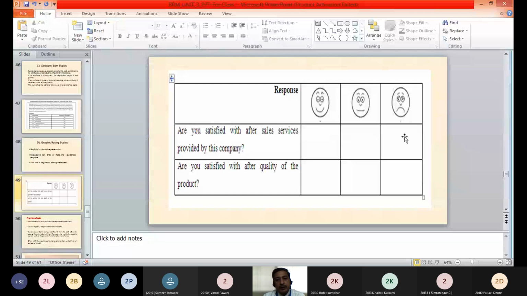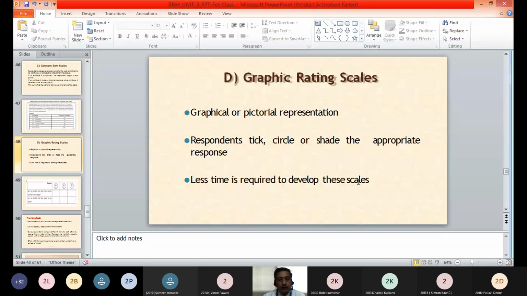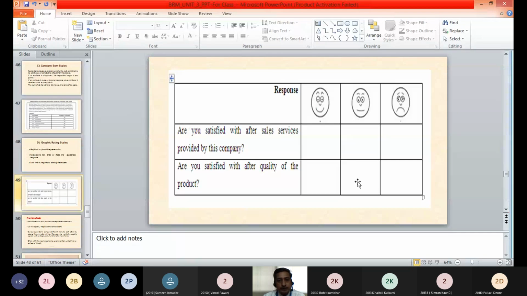If he is not happy, he will mark on the third box. And if he is neutral, neither happy nor unhappy, he will mark the neutral. Like that, there is a second question: are you satisfied with the quality of the product? Similarly, the respondent may mark his response as per his satisfaction level. So that is a graphic rating scale.